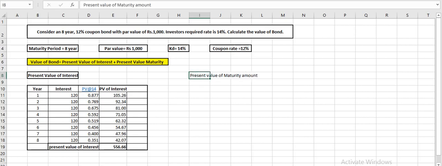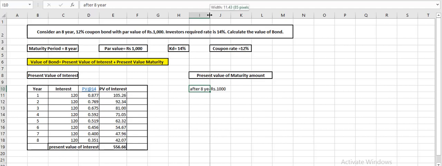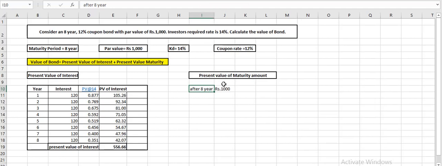On maturity, we will receive 1000 rupees. That is what our initial investment is, but this amount we are receiving after 8 years. So on maturity we are receiving 1000, but this 1000 we are supposed to receive from the company after 8 years. But our job is to calculate the present value of this maturity amount. Now this is maturity after 8 years. Our job is to find out what is its present value.